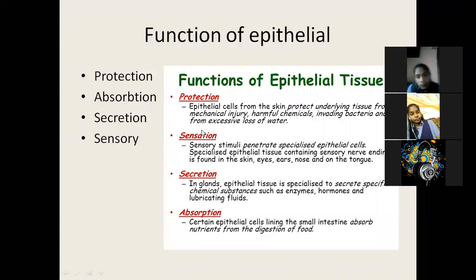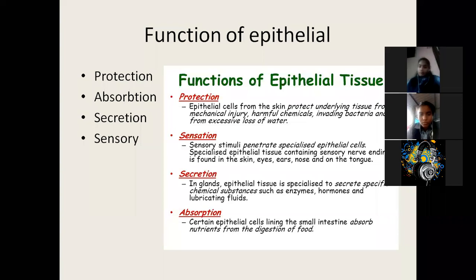That is protection. Okay. Second one is sensation. Sensory stimuli penetrate specialized epithelial cells. Example from the skin, eyes, ears, nose, and on tongue. Then secretion. In glands, epithelial tissue is specialized to secrete specific chemicals called hormones or enzymes. Absorption, as it is already told, it is in the small intestine where the digested food is absorbed. Okay, so first is location, then we saw shape and function.